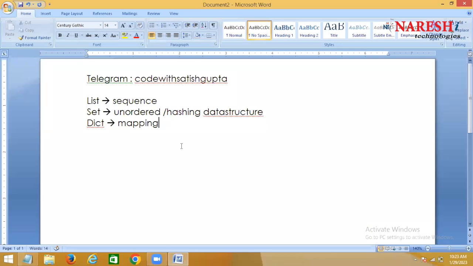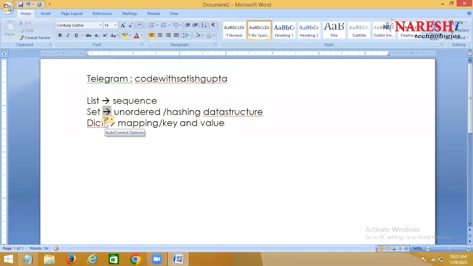So there is one more collection. What is that? Dictionary. In a dictionary, the data does not follow indexing, because it is not a sequence, right? But in a dictionary, the data is stored as key and value. So generally you'll say list is index based, set is non-index based, and dictionary is key and value.